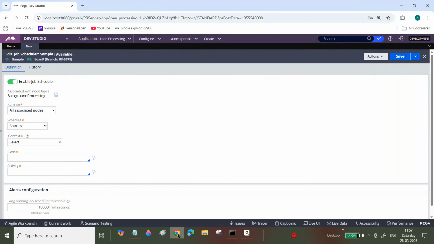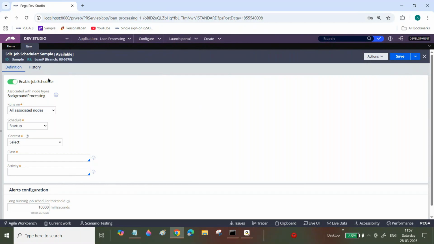if you want to stop the job scheduler permanently, you can click on this one. So what is this? The toggle icon is for whenever you want to enable or disable the job scheduler. Enabled means this job scheduler will execute.